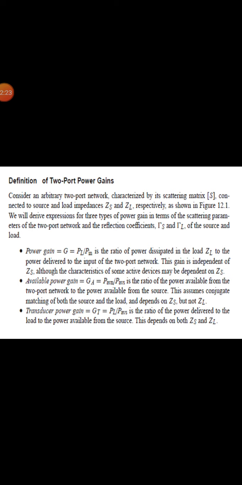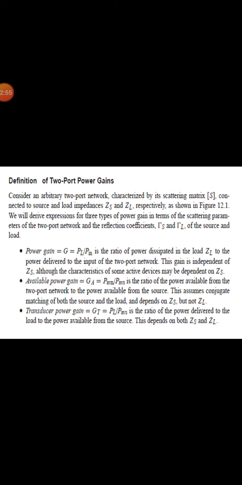The power gain G is given by PL divided by Pin, which is the ratio of the power dissipated in the load ZL to the power delivered to the input of the two-port network. This gain is independent of ZS, although the characteristics of some active devices may be dependent on ZS. The available power gain GA is given by P available from the network divided by PAVS, which is the ratio of the power available from the two-port network to the power available from the source.